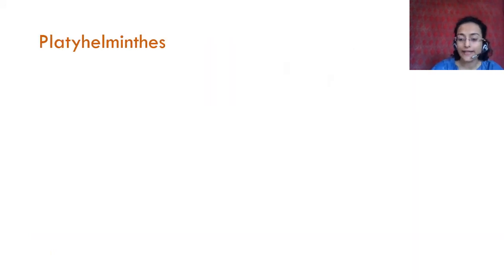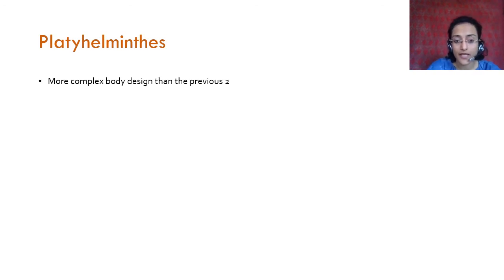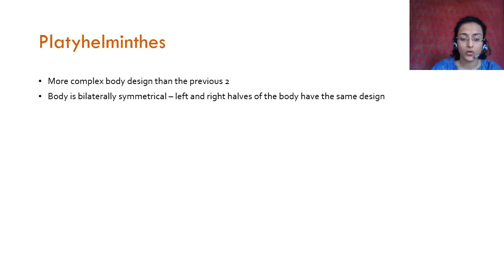Then we come to platyhelminthes. Platyhelminthes has a more complex body design as compared to the previous two. Okay, you will see that. Here the body is bilaterally symmetrical. So the left and the right halves of the body have the same design. Humans are also bilaterally symmetrical. All higher animals from platyhelminthes onwards are bilaterally symmetrical.